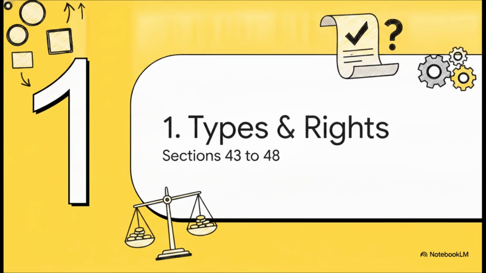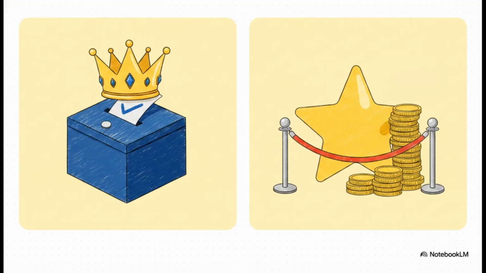That covers sections 43 to 48. Now, this is a solid medium probability area for theory questions, and honestly, students mess up the core difference here all the time. But keep it simple. Preference shares, they get VIP treatment. They are literally first in line for dividends and for repayment if the company ever winds up.